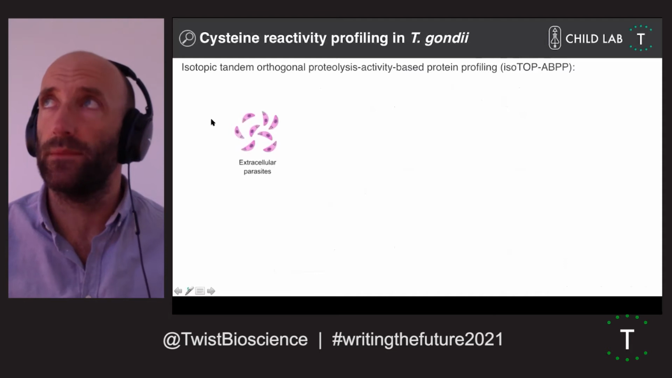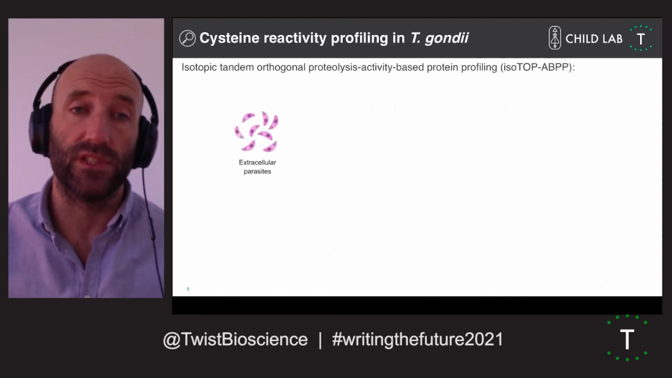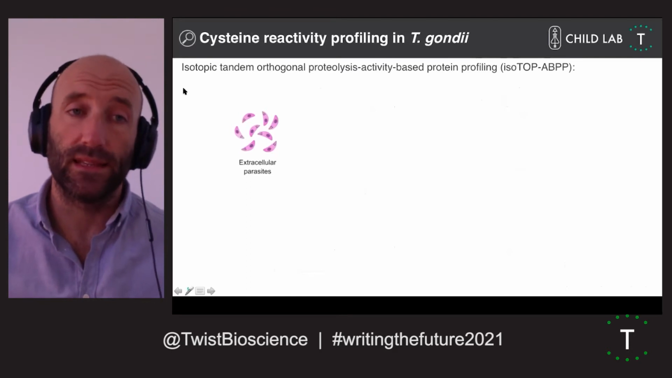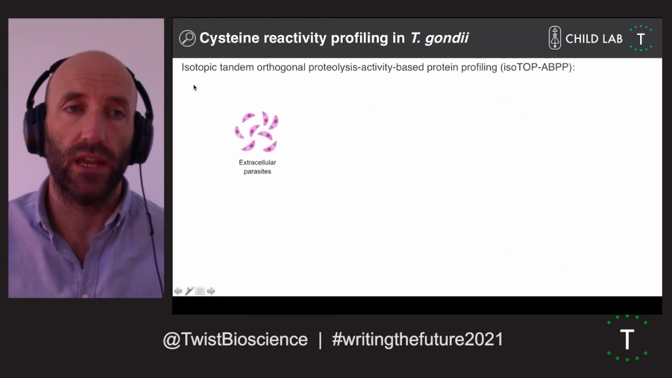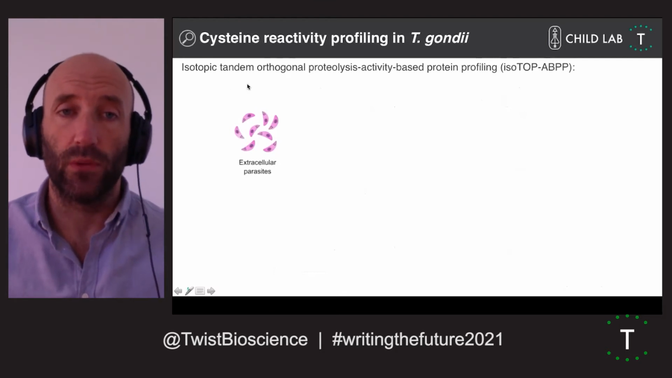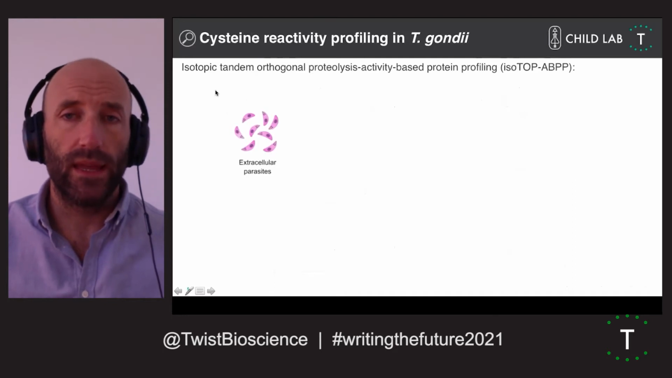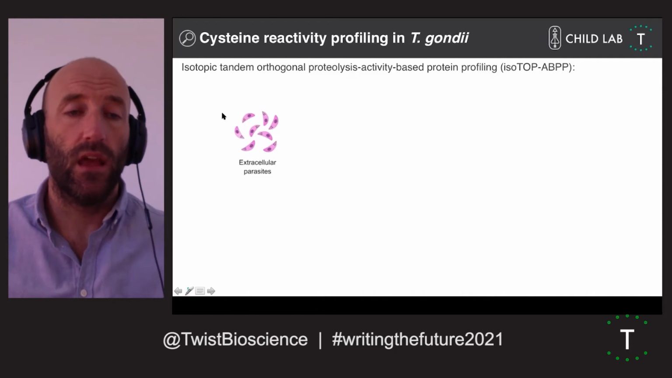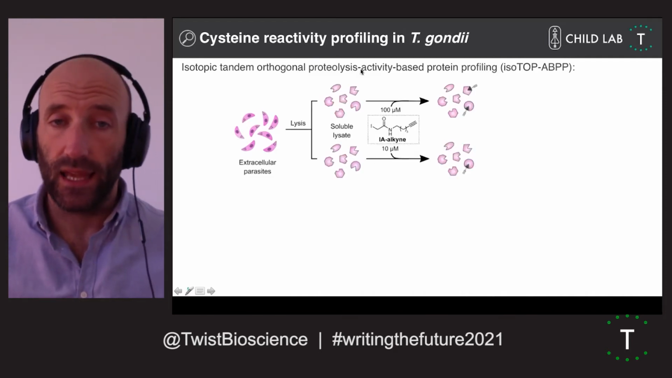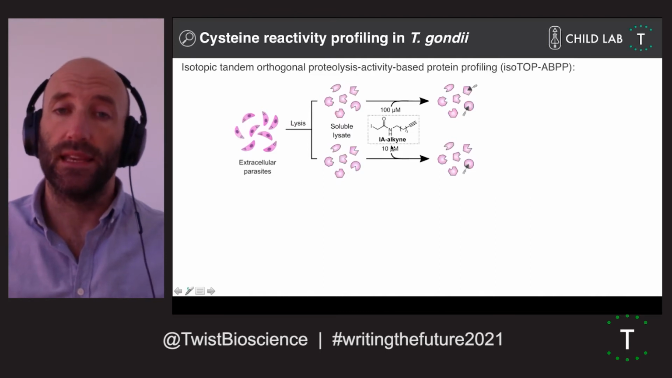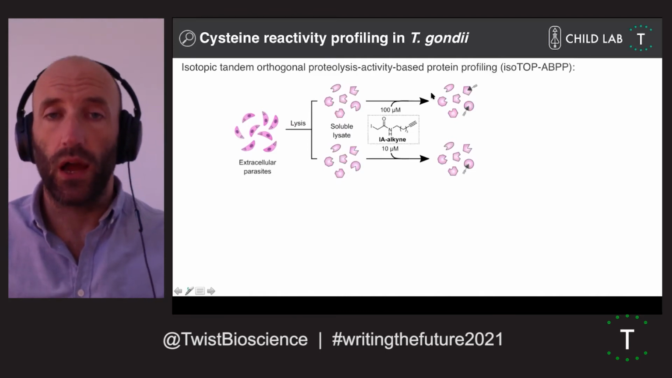We use this as a starting point to identify chemically reactive cysteines in Toxoplasma. We use this workhorse approach. It's a workhorse in terms of most labs worldwide now in chemical biology, this isotopic tandem orthogonal proteolysis activity-based protein profiling. The way this method works is we take extracellular parasites. We initially make a lysate, and then treat this lysate with either a low concentration or a high concentration of probe.